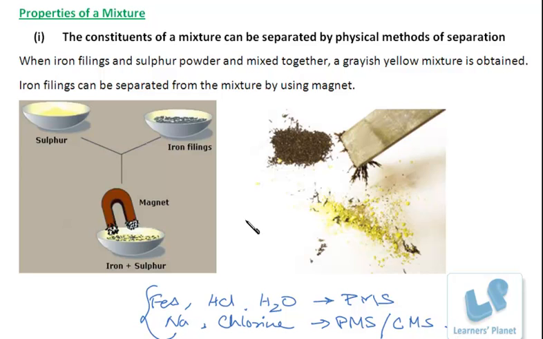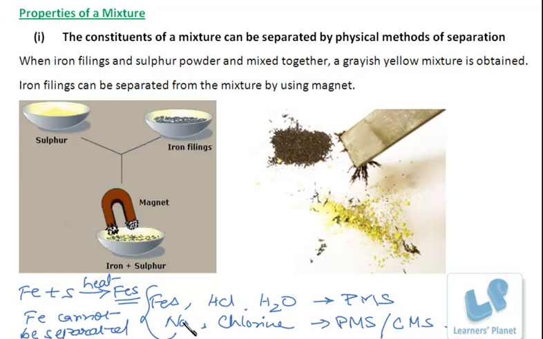But if these iron particles, say iron filings, are heated with sulphur powder, it will form ferrous sulfide. Now this ferrous sulfide is a compound, and from this ferrous sulfide, iron particles cannot be separated by magnet.